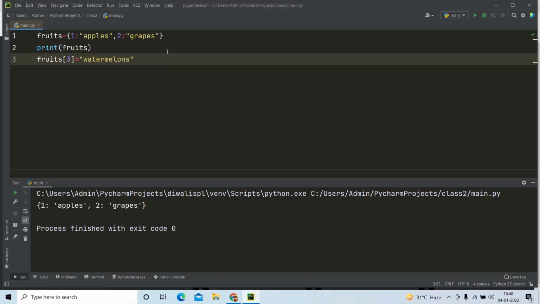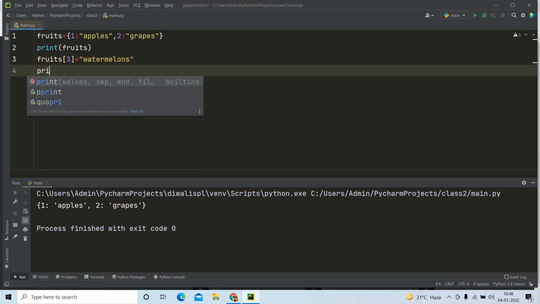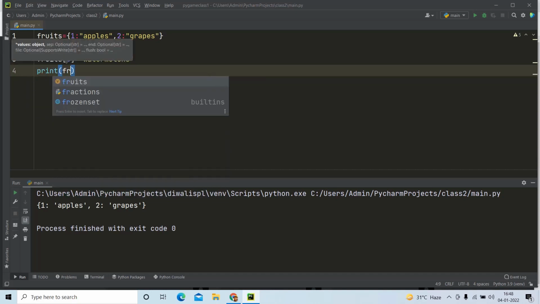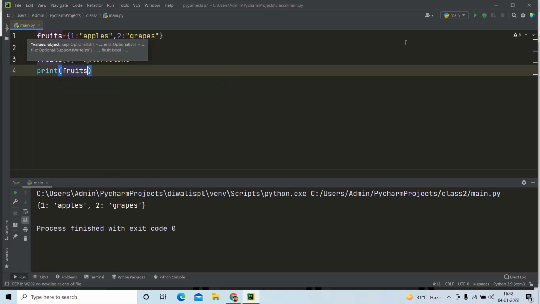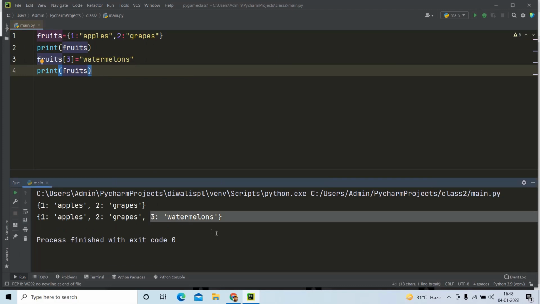Now if I print this fruits, three and watermelon will automatically be added inside my dictionary. Can you see? Three and watermelon is added inside my dictionary. This is how we can add elements in a dictionary.